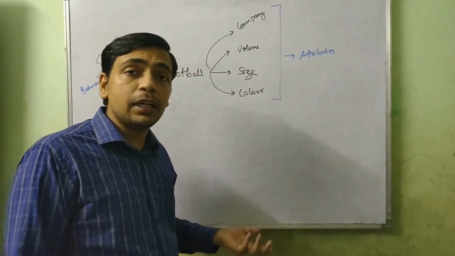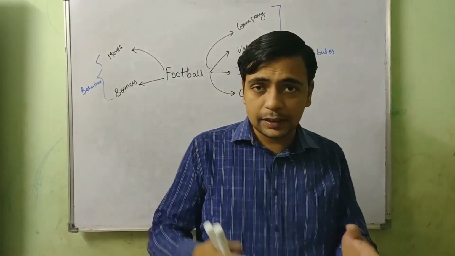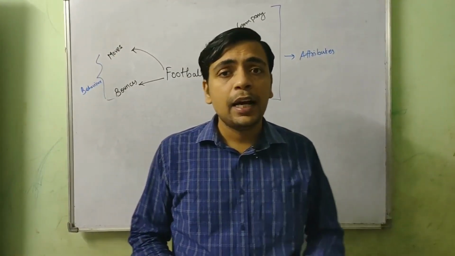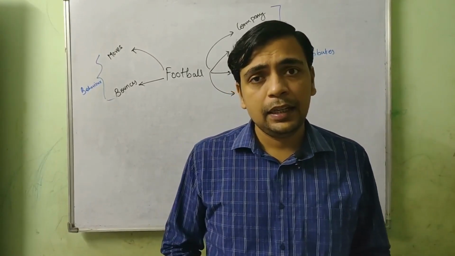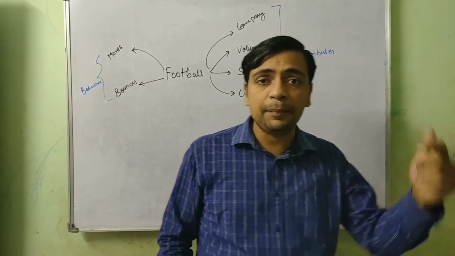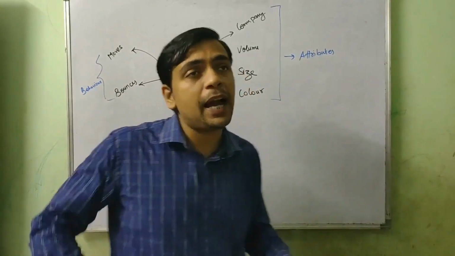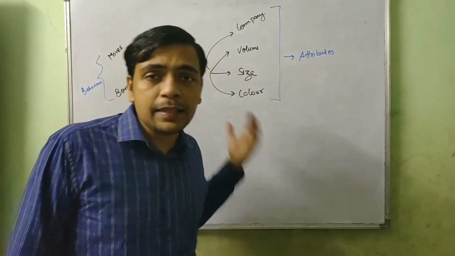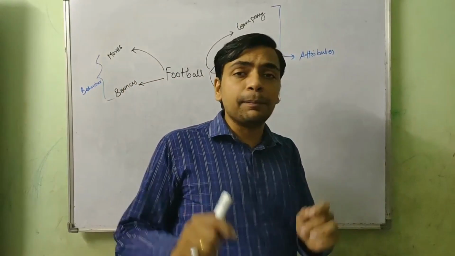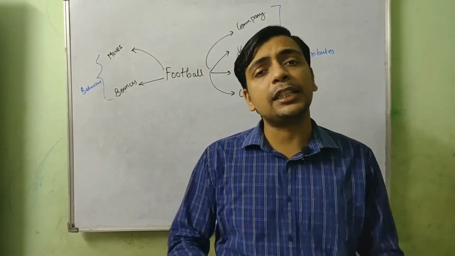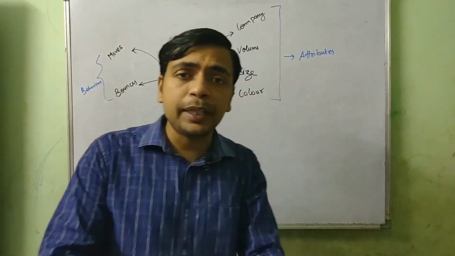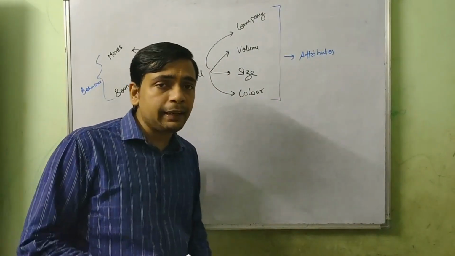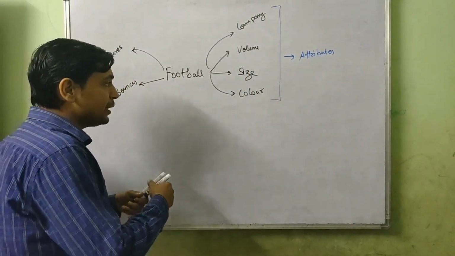We have discussed characteristics, behavior and state. Now what about the identity? There can be different footballs from the same company which may have the same volume, size or color. So there should be something that is unique to that specific object. That unique attribute of an object is nothing but its identity.